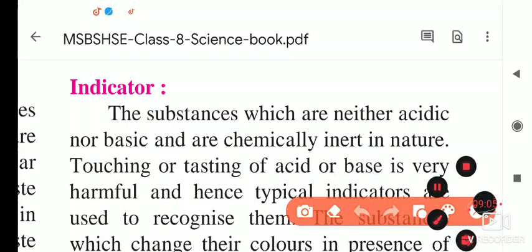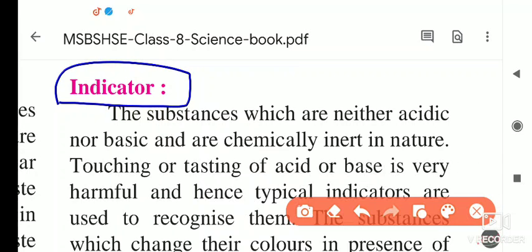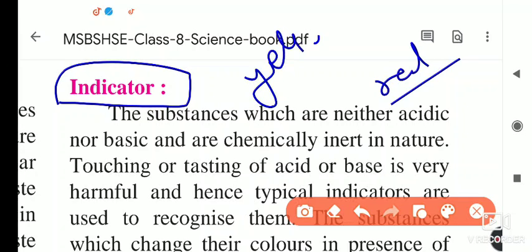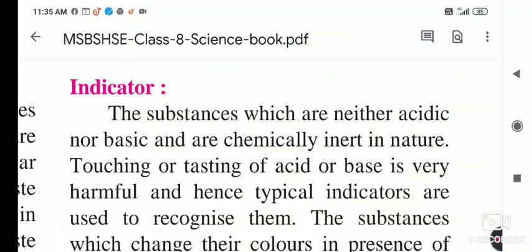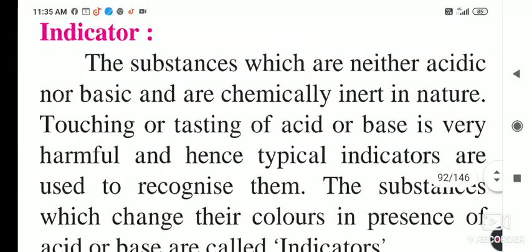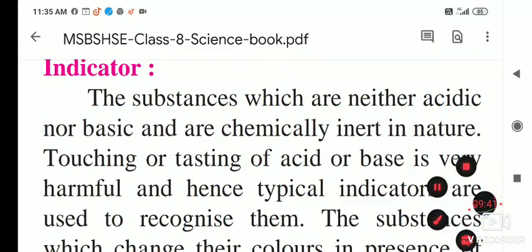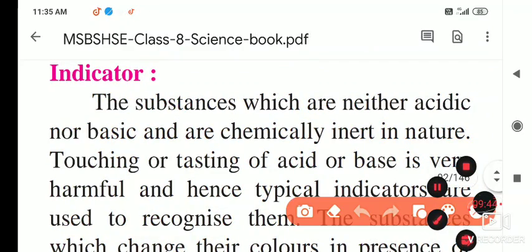Sometimes, suppose turmeric powder falls on your clothes, and when you wash it with soap, you will notice that the color turns red. Actually, turmeric powder is yellow in color, but when you add a base, it turns red. So turmeric powder is an indicator, which shows a red color in bases. In that way, some natural indicators are there, and we are studying them now.